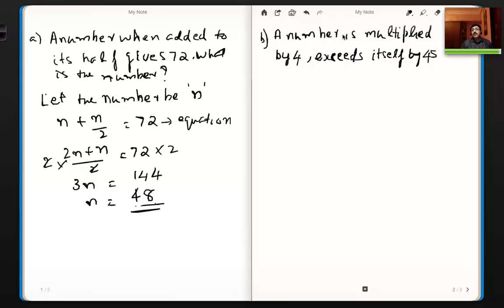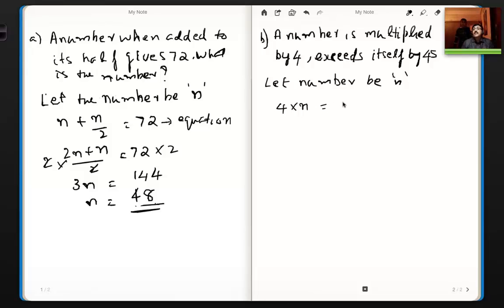What does that mean? Let us say the number is n. Let the number be n. So you're saying you're multiplying the number by 4, so 4 into n exceeds itself by 45. Now what is itself? Itself is n.